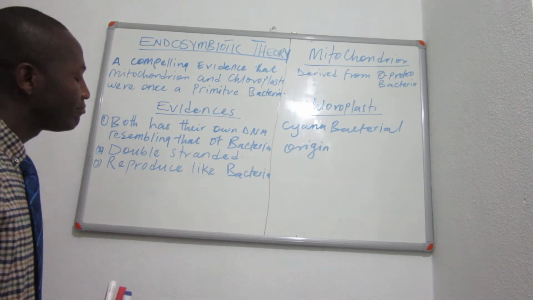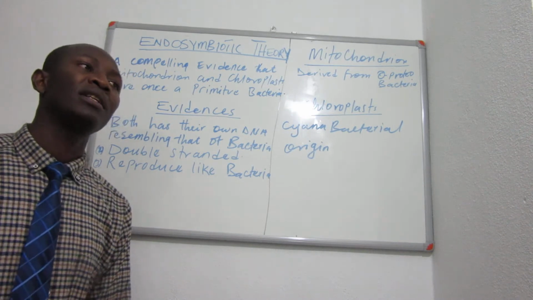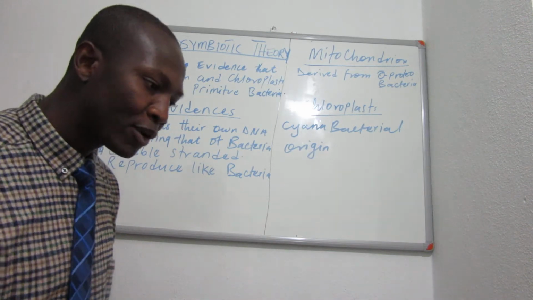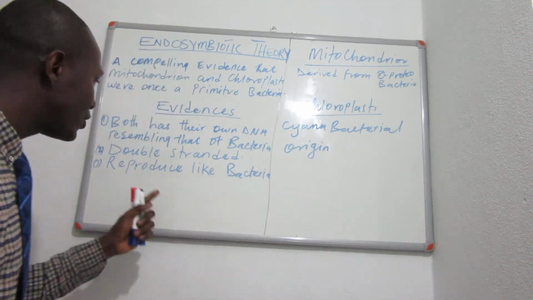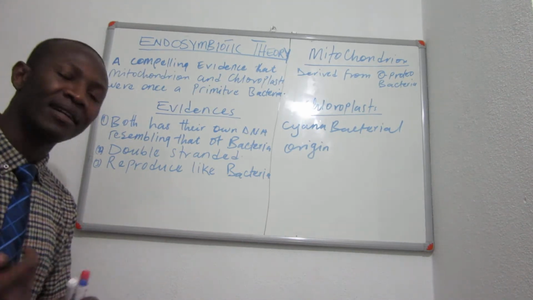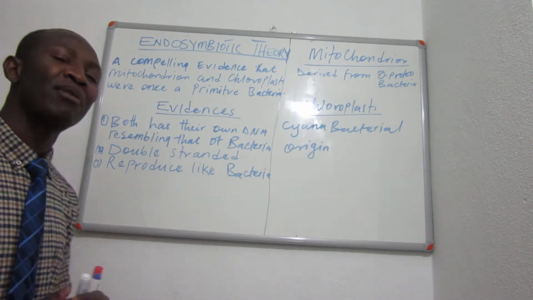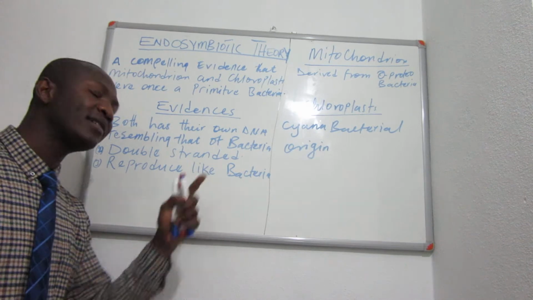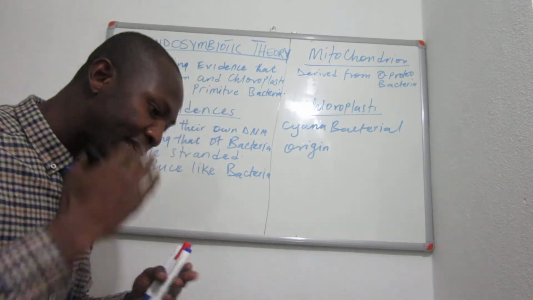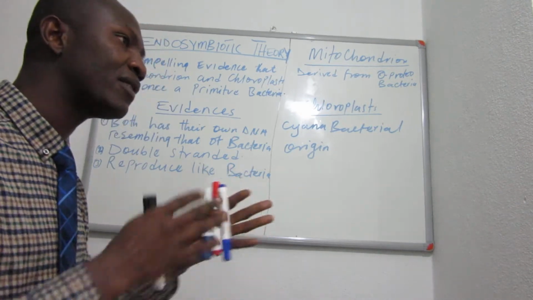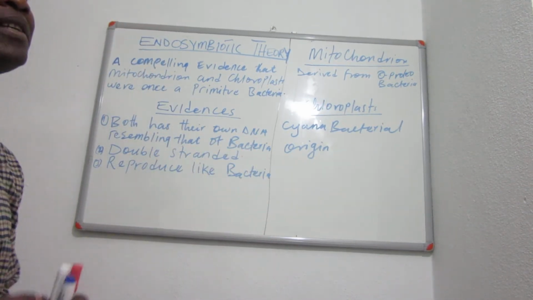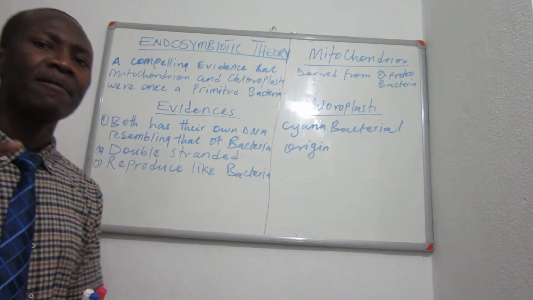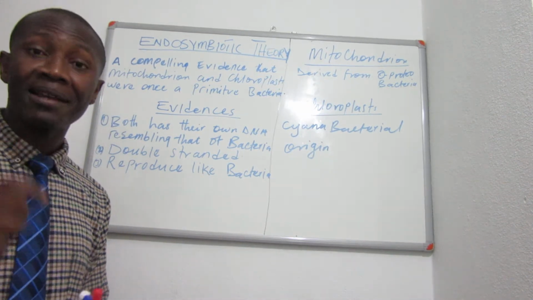The third one is they all reproduce in almost the same pattern. Bacteria reproduce by the process of binary fission. Mitochondria and chloroplast are organelles. They have their own DNA, but they don't reproduce by using meiosis. They reproduce by a process like binary fission, dividing into two. They replicate by a single cell giving rise to two cells. So basically, these compelling evidences motivated us to believe that these two organelles came from primitive bacteria in the early form of life.